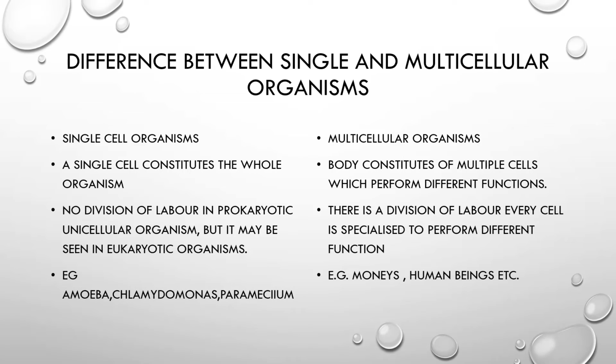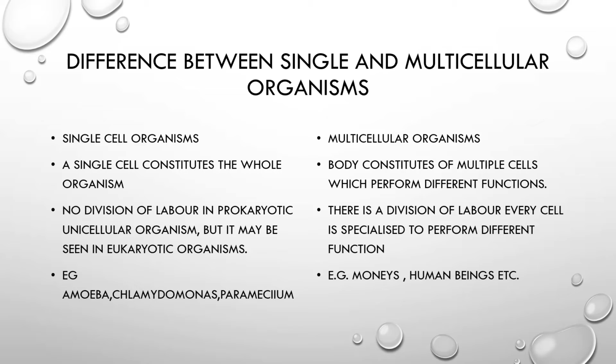Here in this slide, we are going to see the difference between single and multicellular organisms. A single cell organism is made up of a single cell. It is very obvious.